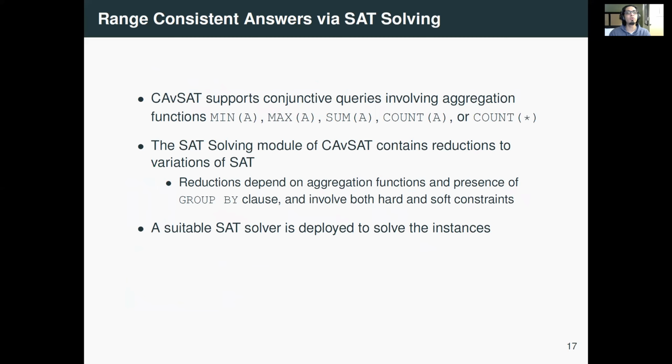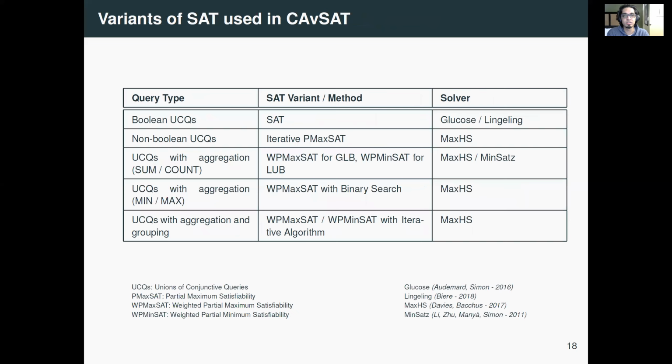So we found several natural reductions from range semantics consistent answers to variants of SAT, and these reductions depend on aggregation functions and presence or absence of groupings and so on. And then we deploy a suitable SAT solver to solve these instances.